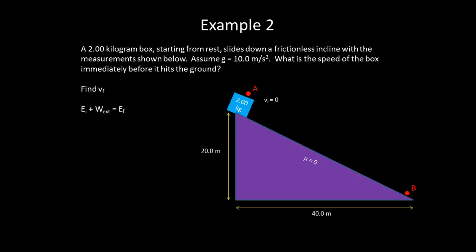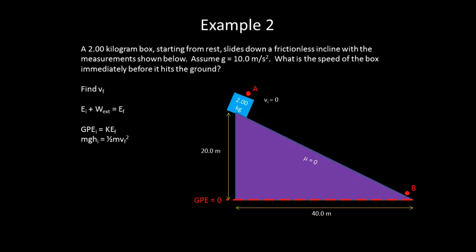So if we use energy to solve, we can find the initial velocity. The initial energy plus the work done by external forces is equal to the final. Again, we'll consider our GPE equals 0 line to be the lowest position. In doing this, we end up that initially it had gravitational potential energy, it wasn't moving, so there wasn't any kinetic energy, and at the end, when it gets down to the bottom, the gravitational potential energy is 0, and we just have kinetic energy.